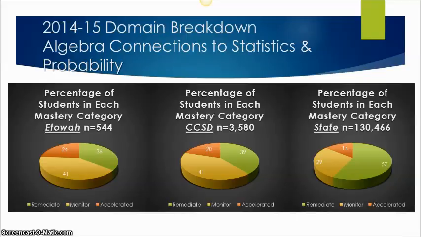Okay, in the area of algebra connections to statistics and probability, Etowah there again has done really well. We've got only 36% that need remediation, 24% that are accelerated, but we have a larger portion in the monitor area, so we need to work a little bit on our algebra connections to statistics and probability. There again, the state has that really large remediate section, which is not really a good thing.